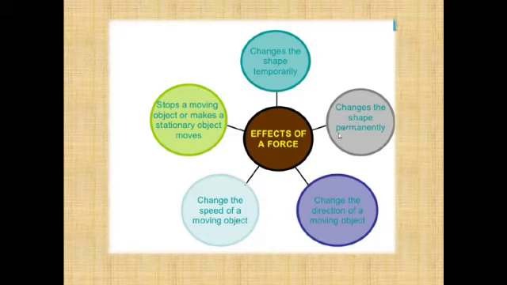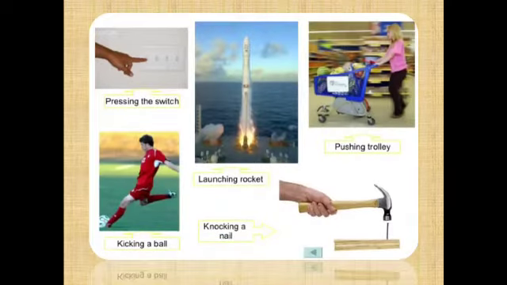Force can change the shape permanently or temporarily. For example, if you stretch a rubber band to a limit such that when you leave it, it will regain its original shape. Or suppose you hit a nail with a hammer, so what happens? It goes inside the wooden block, and its shape may or may not change. So force can change the shape permanently or temporarily. It depends upon the amount of the force.